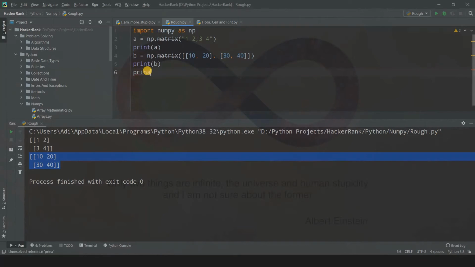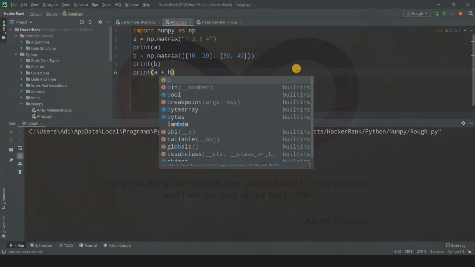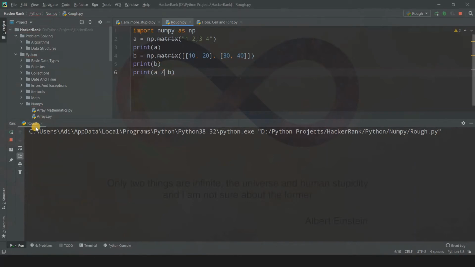First of all, let us try to print A plus B and run this code. Obviously we'll get the output element-wise, so 10 plus 1, 20 plus 2 and so on. This is about A plus B. A minus B is also the same thing. We get the output element-wise, that is 1 minus 10 is minus 9 and so on. Again, division is the same thing. When you divide 1 by 10, we'll get 0.1, 2 by 20 is going to be 0.1 and so on.